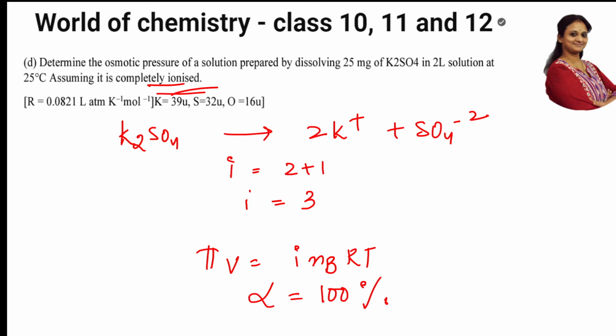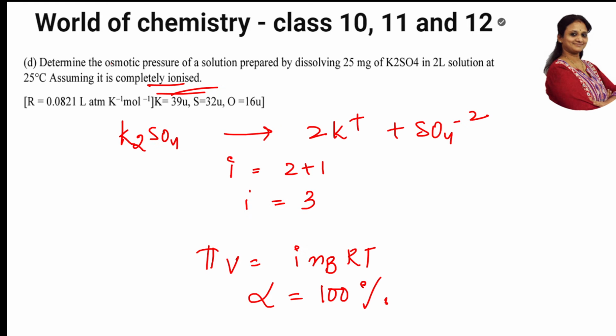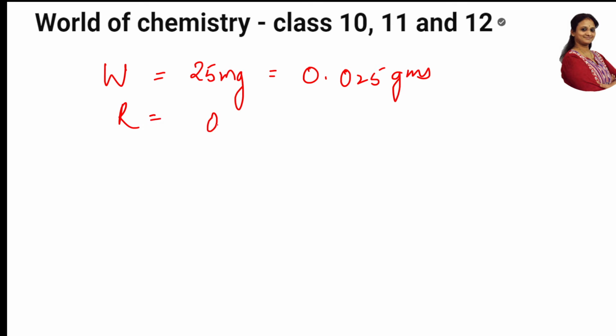Now, let us note what values we have. Let us note for the sum. How much weight did they give me, students? They've given me the weight as 25 milligrams. I have to convert it into grams. It will be converted to 0.025. What is the R value given to you? It is 0.0821 L atm K inverse mole inverse.